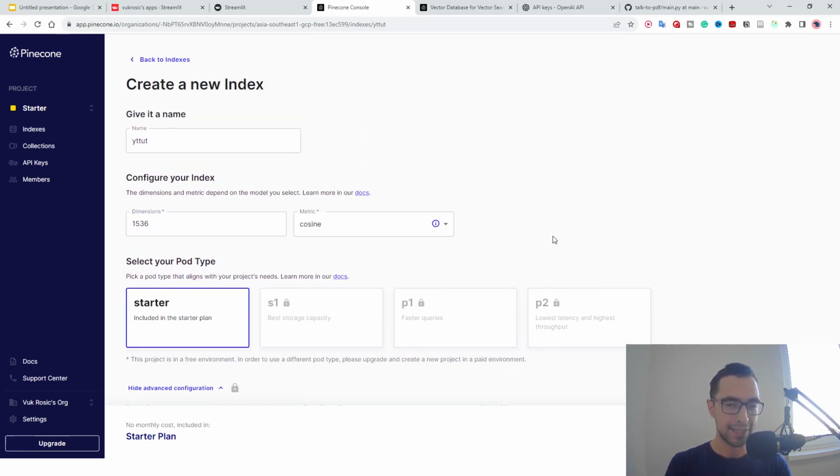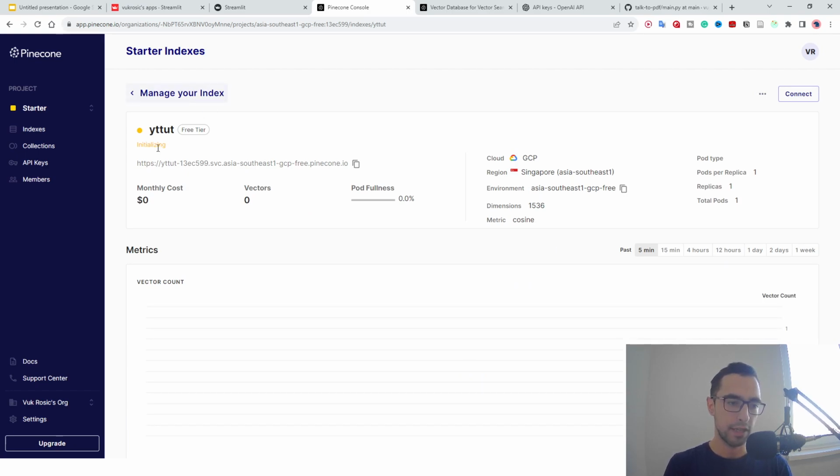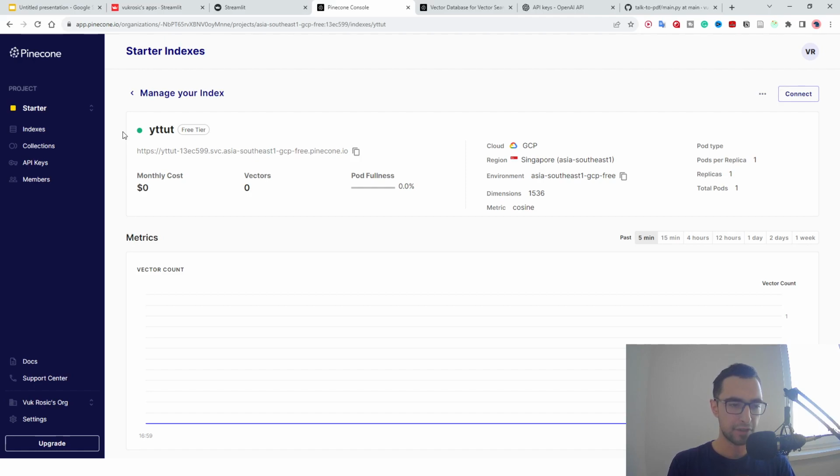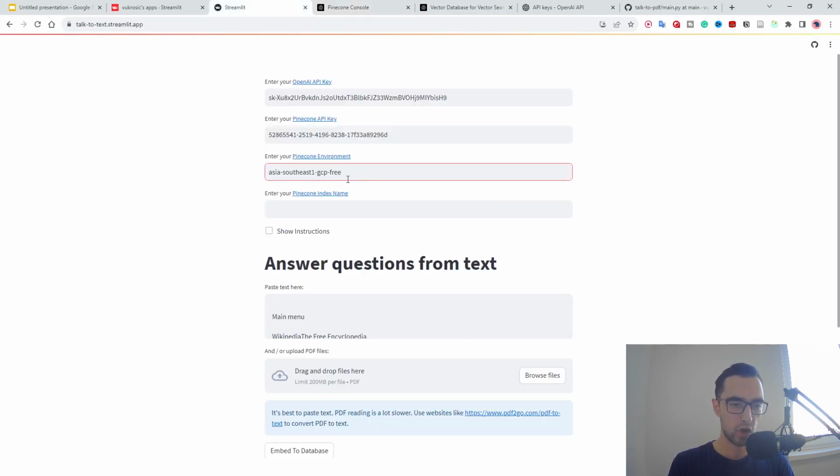It's going to take a minute or two for this to initialize, so wait for a minute or two. And after a few minutes, we see a green dot here. Now, this is really important. Either copy this name or remember it, and go back to my app and enter your Pinecone index name right here, and we are done.